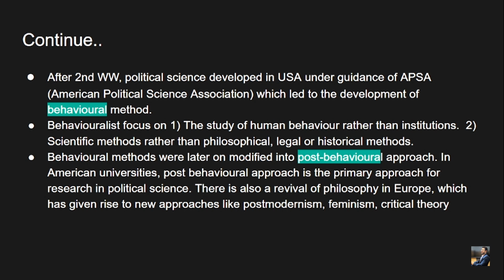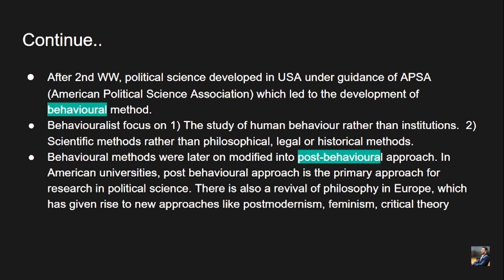If we take into consideration those particular regularities in political behavior and do a scientific analysis of them, that will render us a more scientific approach towards political science, and hence it will eliminate all the bias, values and so on from the traditional method, and give a more appropriate, more scientific approach to political science. So that is the very basic meaning of what a behavioral method is: a more scientific approach towards political science.